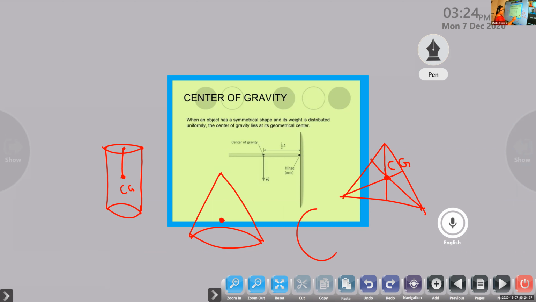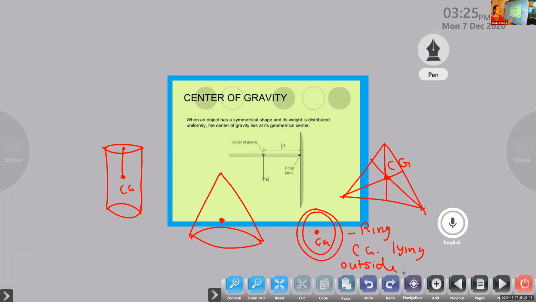Similarly, center of gravity of a ring. This is the only case where the center of gravity is lying outside. Ring is the only place where the center of gravity lies outside. For all other geometrical figures, it will be at the geometric center.